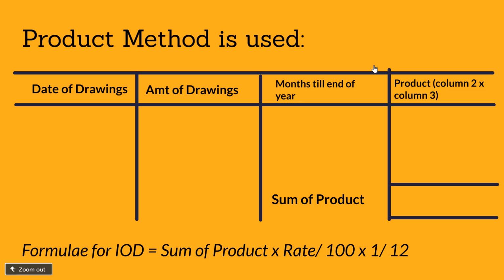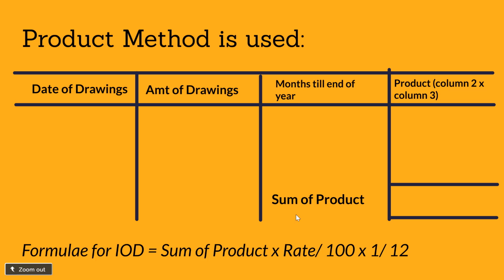The second column shows the amount of this drawing. The third column shows the number of months from the date on which that particular drawing is made to the end of the accounting period. And finally, the product column is the second column into the third column.